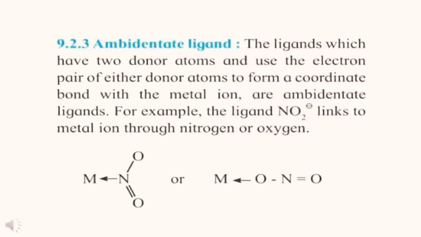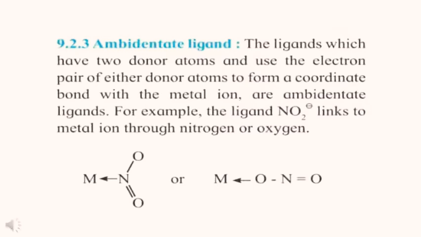Ambidentate ligands. The ligands which have two donor atoms, and use the electron pair of either donor atom to form a coordinate bond with the metal ion, are known as ambidentate ligands.